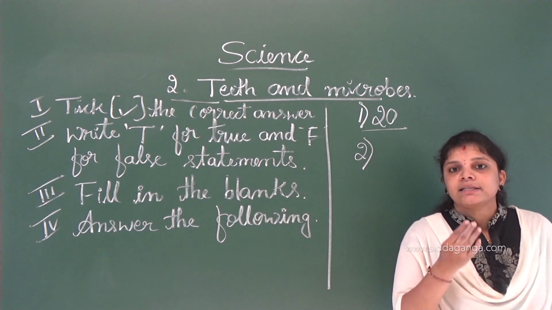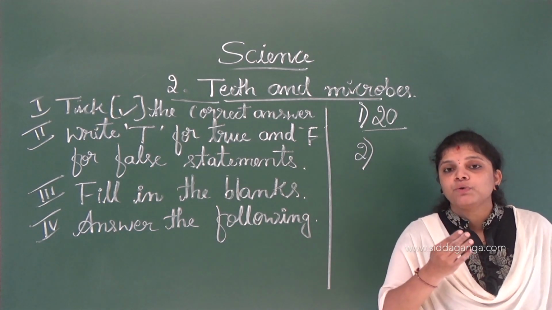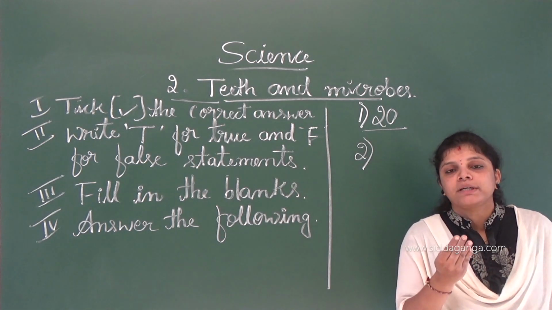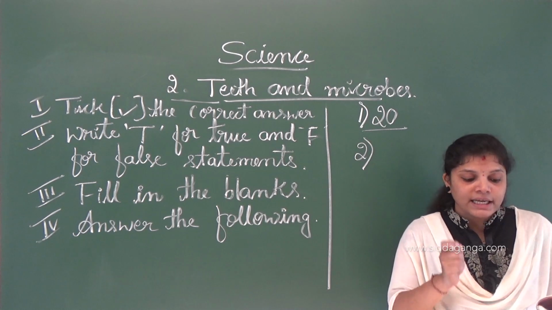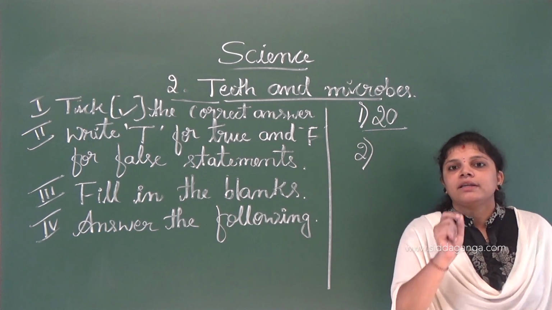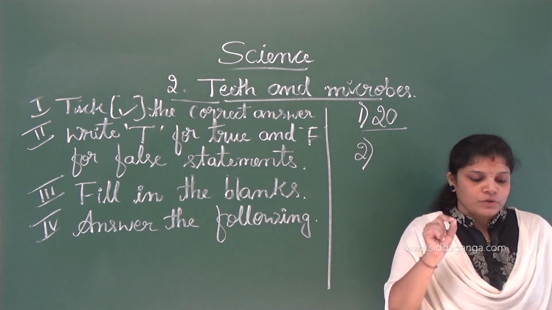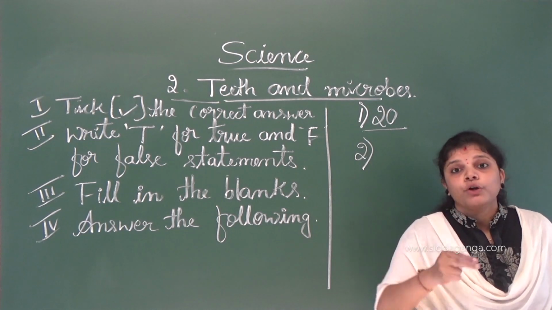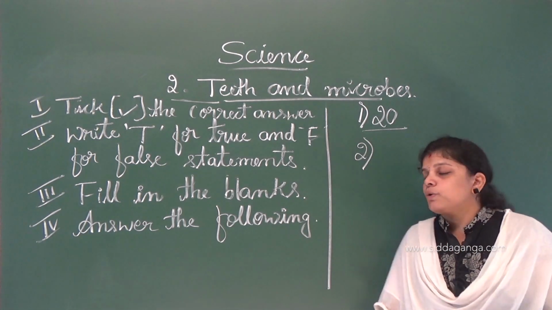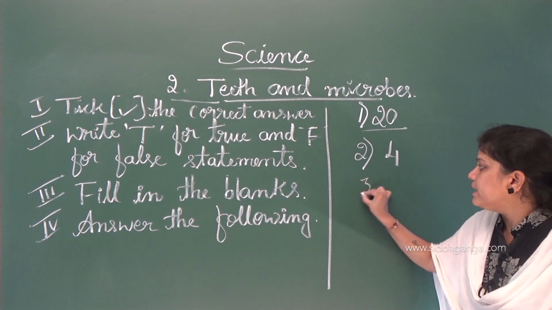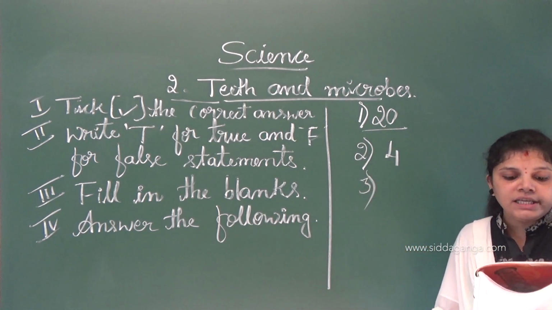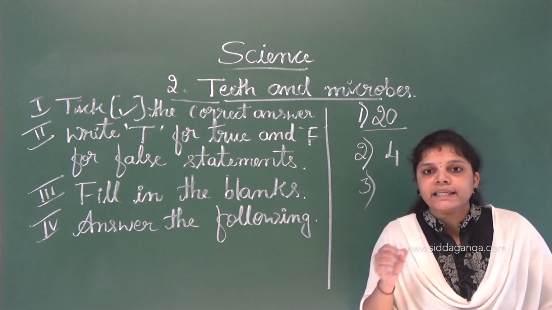Incisors help to cut the food. So the 4 teeth in the front we call incisors. See here what the question is asking, in each jaw, so we have to give the count for one jaw. So in each jaw there are 4, total 8. So what you have to write? Option B, 4.